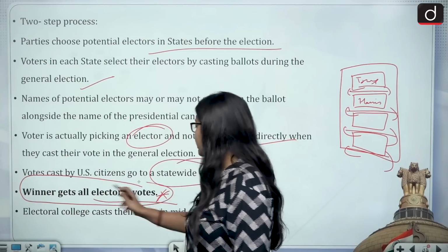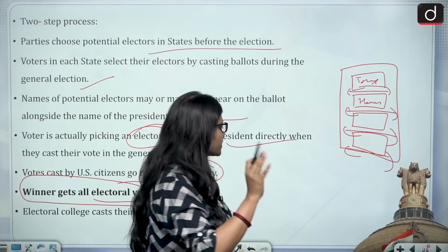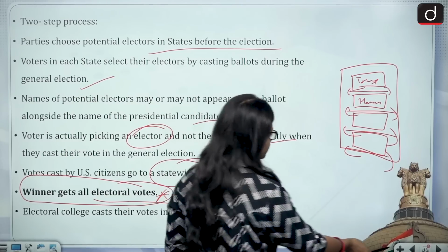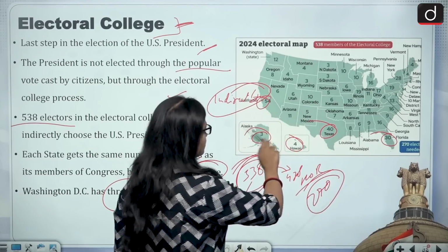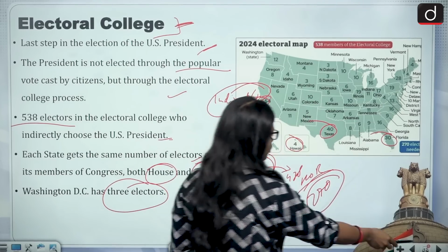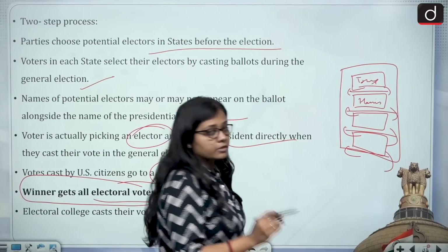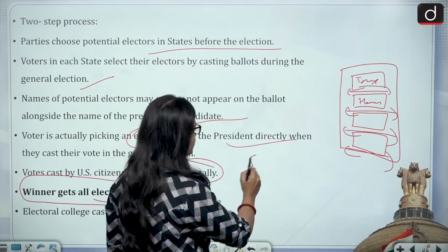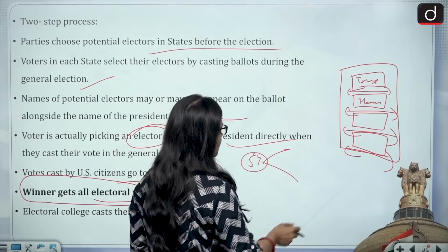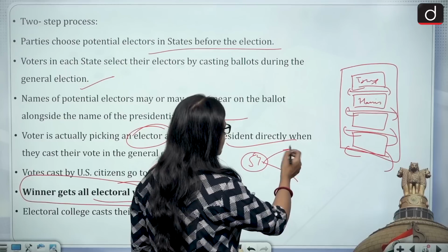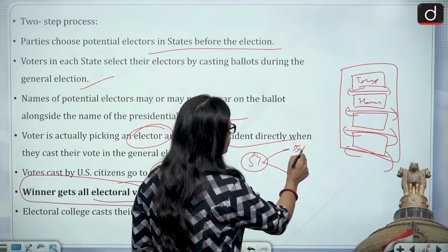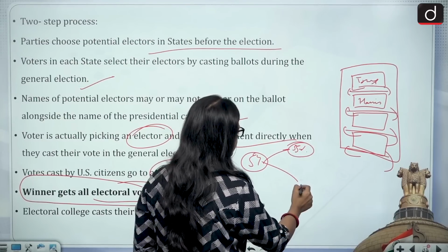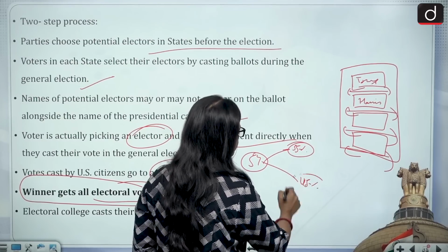What is the meaning of it? Imagine, for example, California has 54 seats. The voting for these 54 seats will take place. Now imagine that the Republican gets 55% of the votes, while the Democrats get 45% of the votes.